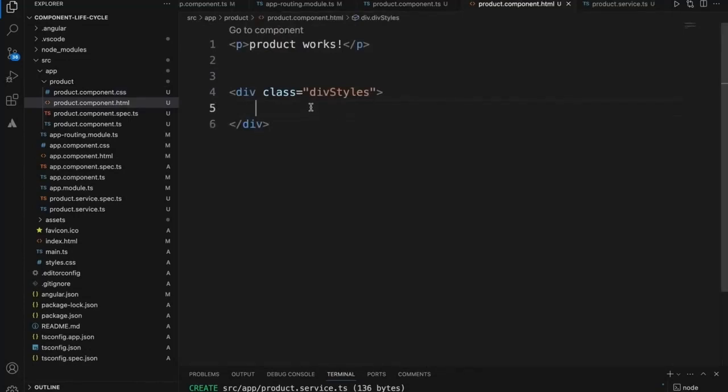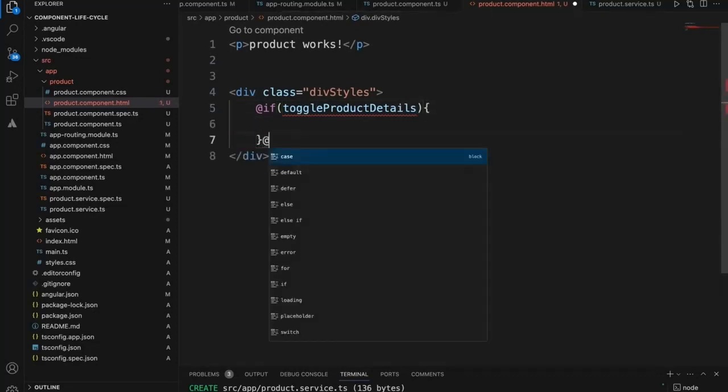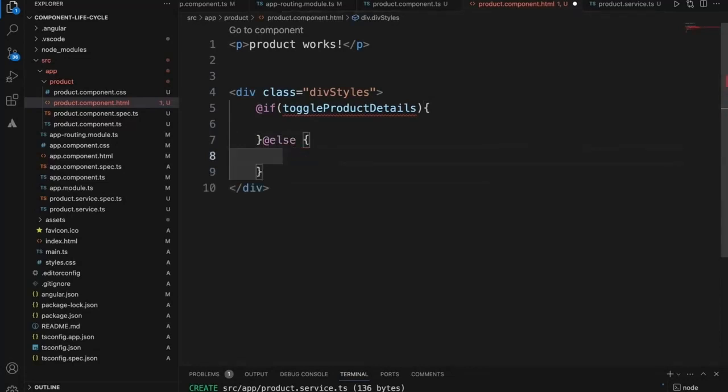Now I have this. I'll use the Angular 17 version of if. I'll say toggle product details, else no product details available to view.